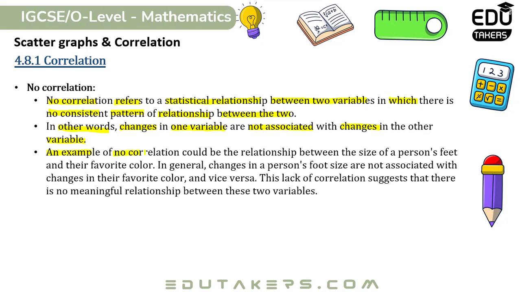An example of no correlation could be the relationship between the size of a person's feet and their favorite color. In general, changes in a person's foot size are not associated with changes in their favorite color and vice versa. This lack of correlation suggests that there is no meaningful relationship between these two variables.